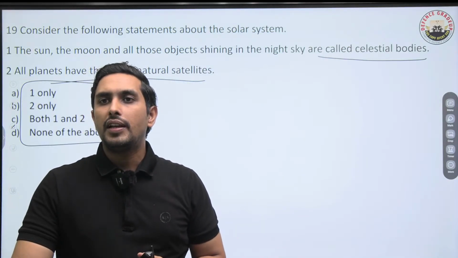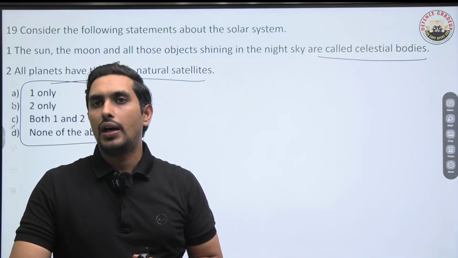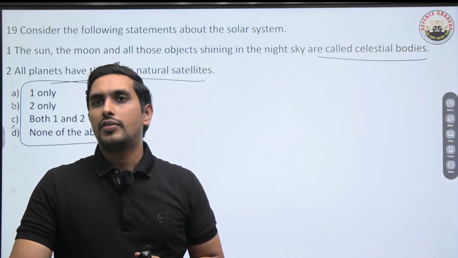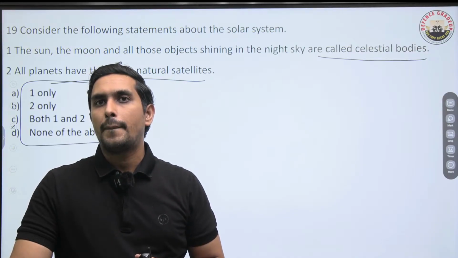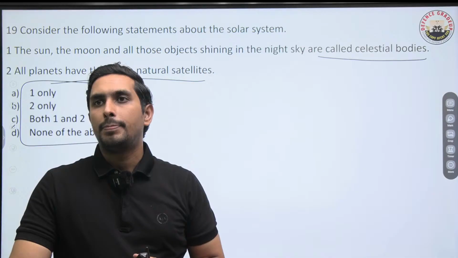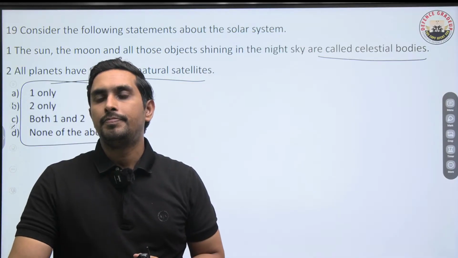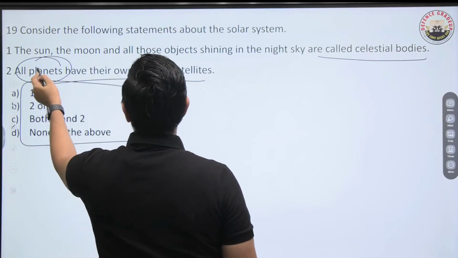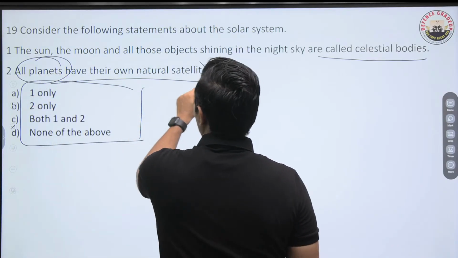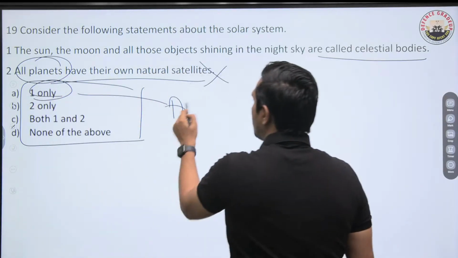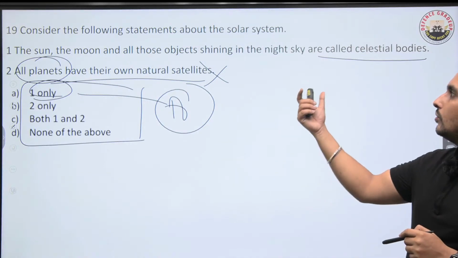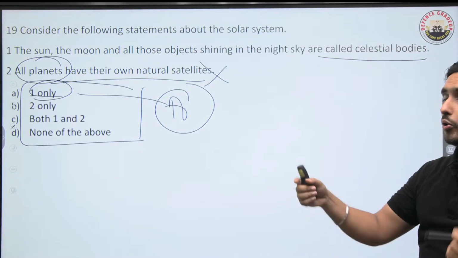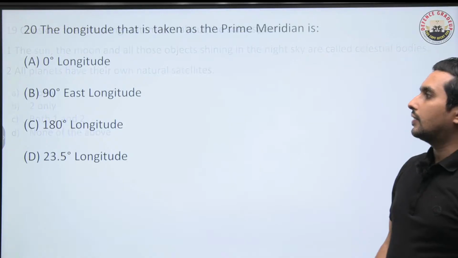This is a very basic question, and we need a precise basic idea about this. We all know that not all planets have satellites, like Mercury and Venus don't. So the second statement is incorrect and the first one is correct. That's why A has to be the right answer. The sun, the moon, and those objects shining are called celestial bodies.